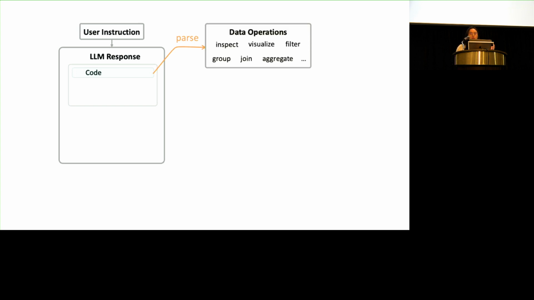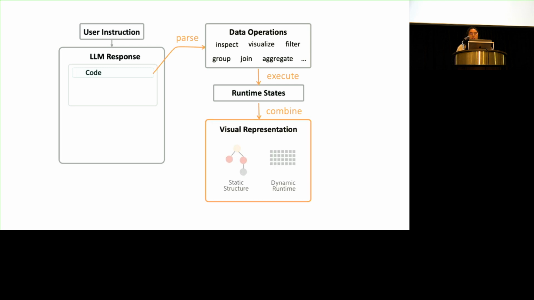Essentially, when users post the instructions, the LLM generates the code, and now we will parse the streamed code into data operations by static analysis, and then execute the code line by line to get some runtime states of the intermediate table, and combine the static code structure together with the runtime table into a visual representation like this.